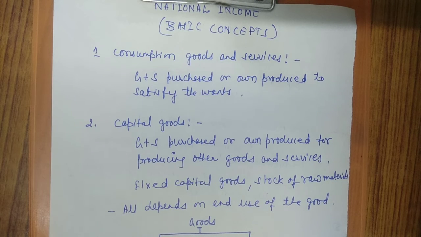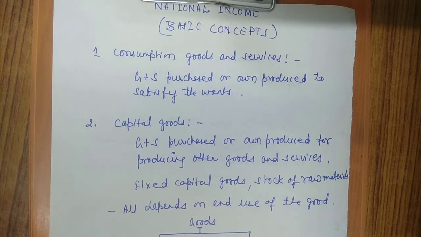Next is capital goods. Capital goods are those goods which are purchased or own produced for producing other goods and services. You can easily understand the difference between consumer goods and capital goods. Consumer goods are purchased to satisfy wants. Here, goods and services are produced or own produced for producing other goods and services. This is the major difference between consumer goods and capital goods.